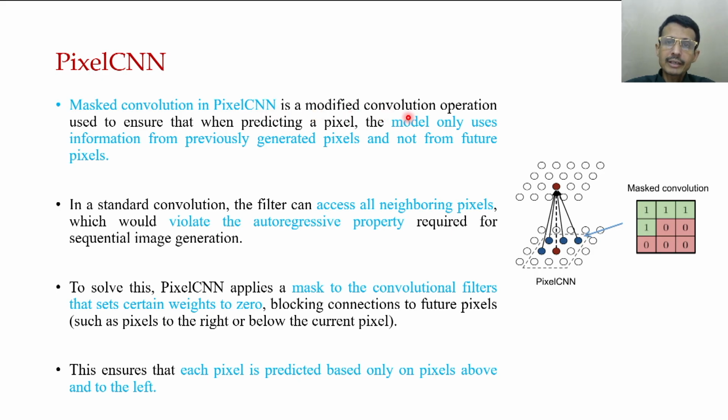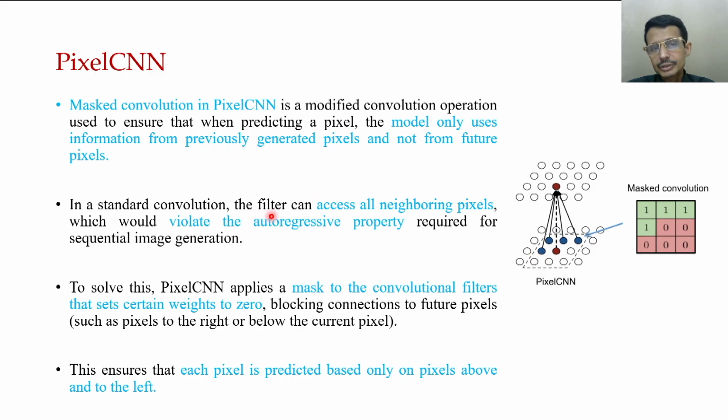It is a modified convolution operation used to ensure that when predicting a pixel, the model only uses the information from the previously generated pixels and not from future pixels. That's what we said on the last slide. These pixels are already generated, so only the previously generated pixels are used to predict this one, not the future pixels.